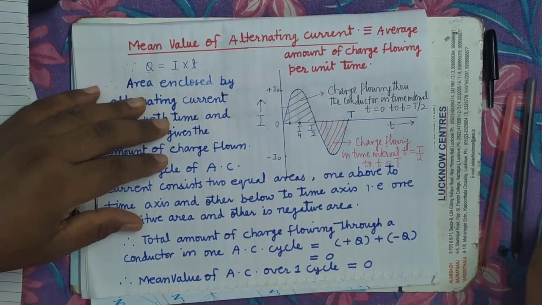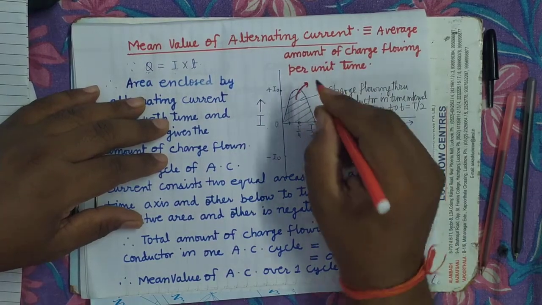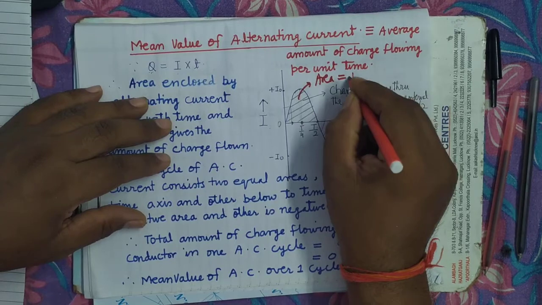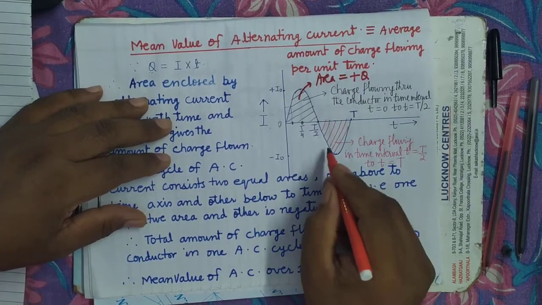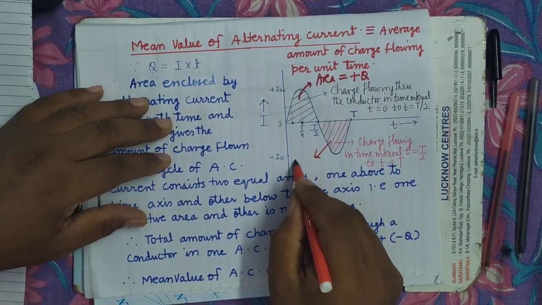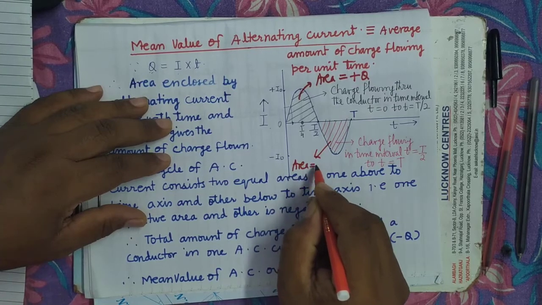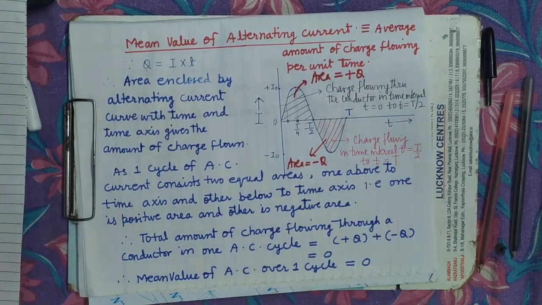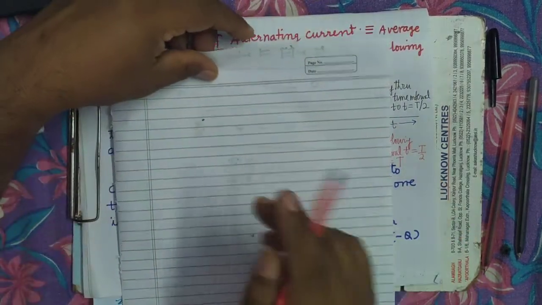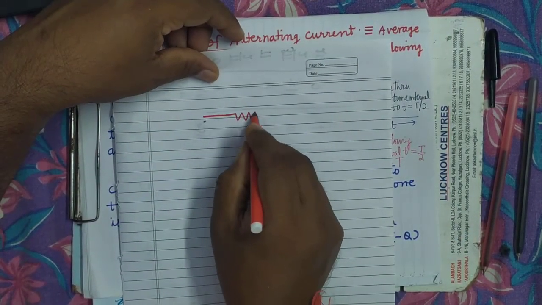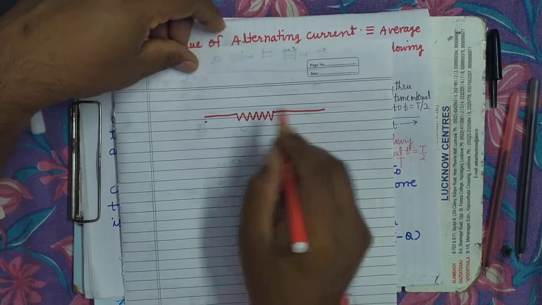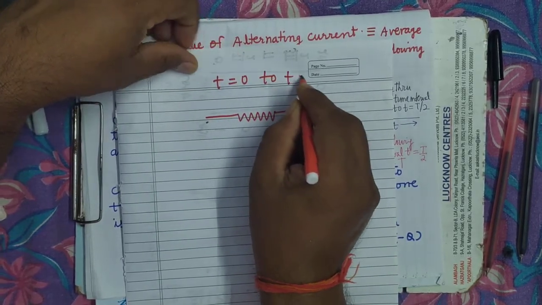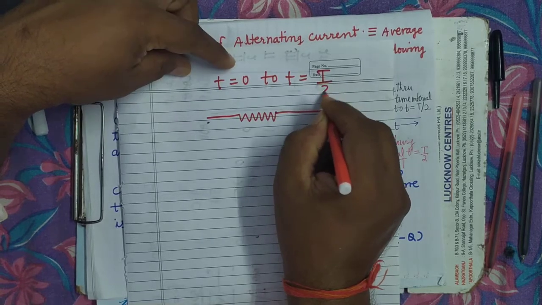So if you take this area as Q, because this is the charge, that's why I am denoting it by plus Q, then this area will be equal to minus Q. Now what is the difference between Q and minus Q? What does it mean?